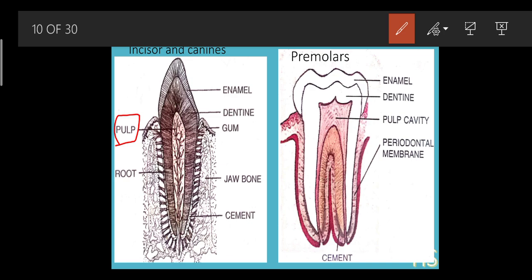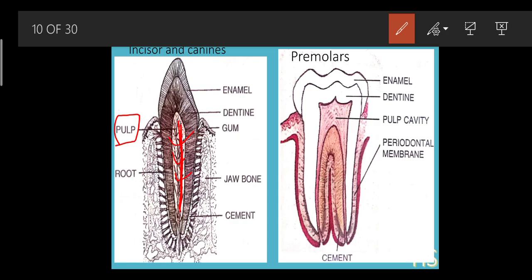What is the pulp? It's a connective tissue. It's a very soft one, and this consists of the blood vessels. We can see the nerves part. It consists of the blood capillaries, lymph vessels, nerves, each and everything.